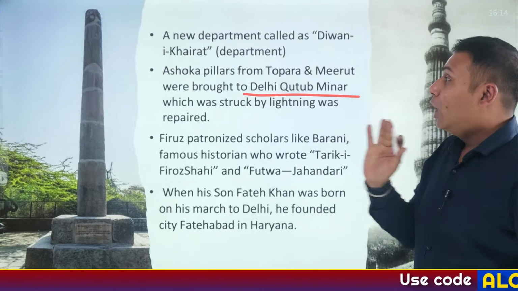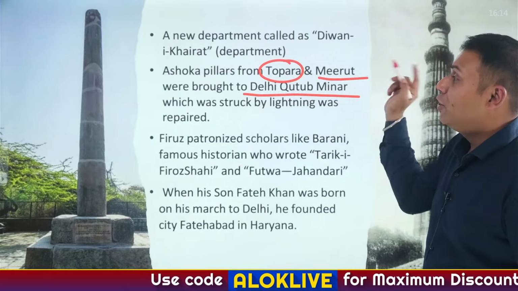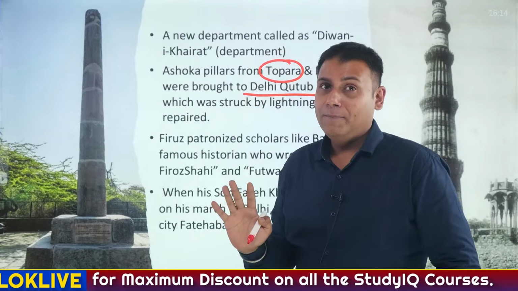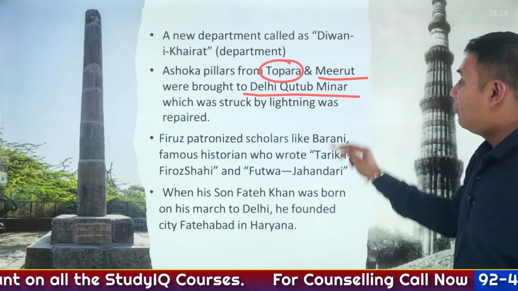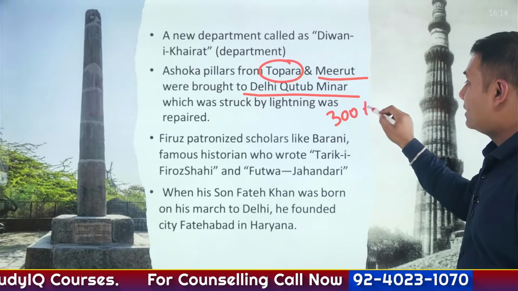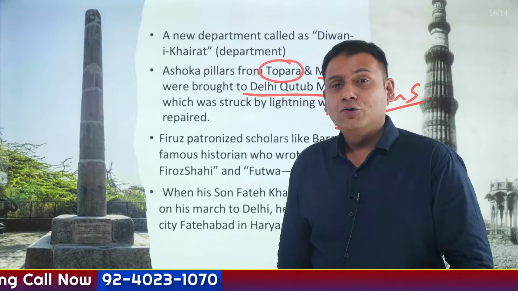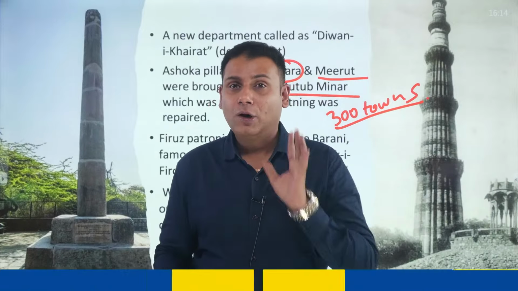The Ashokan pillars from the region of Topara, located in Haryana, and Meerut, located in UP, were brought to Delhi by Firoz Shah Tughlaq. Clear? He constructed more than 300 towns and cities. One such town was Fatehabad. These were the important things that you need to remember about Firoz Shah Tughlaq.